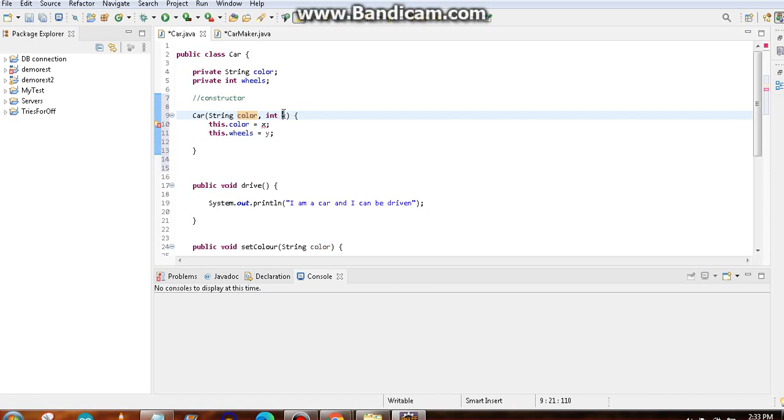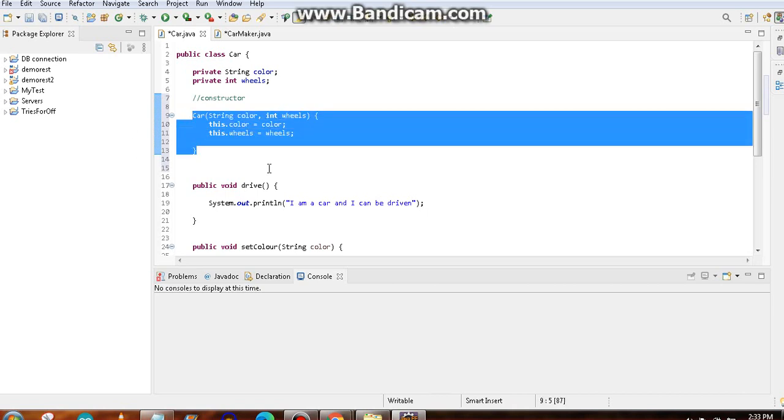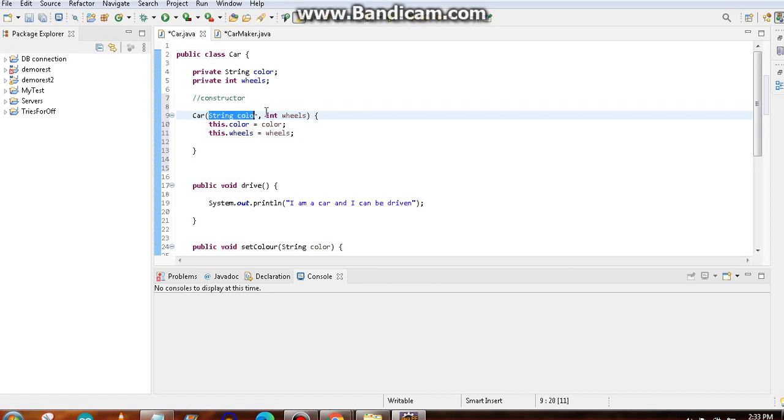But it doesn't make any difference. This is a proper standard, but still remember these are two different things. This color and this color have no connection between them. Those are two different things. You can make it X and Y as well. I already explained that in the setter scenario as well. Now what you do is you simply create a constructor here, so that when you are building a car object, you have no option other than passing these two variables.